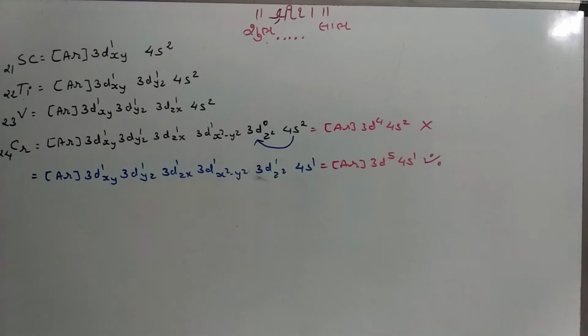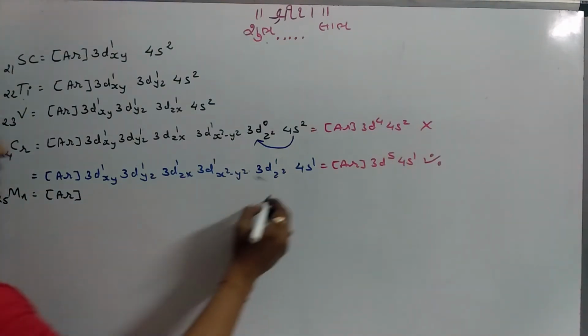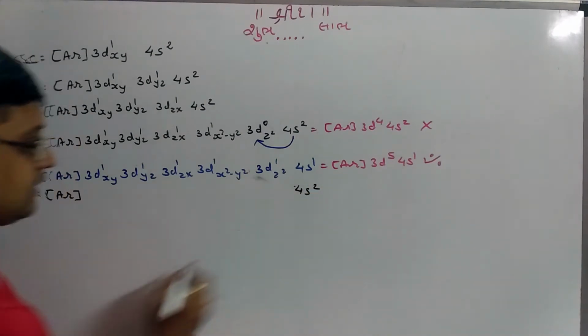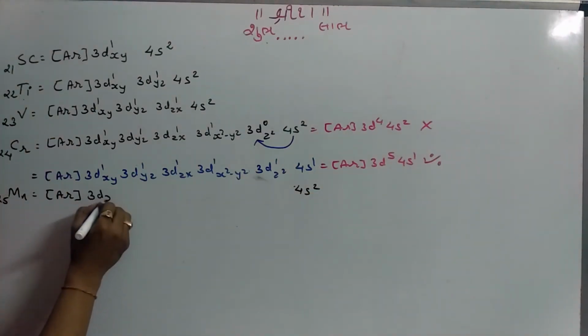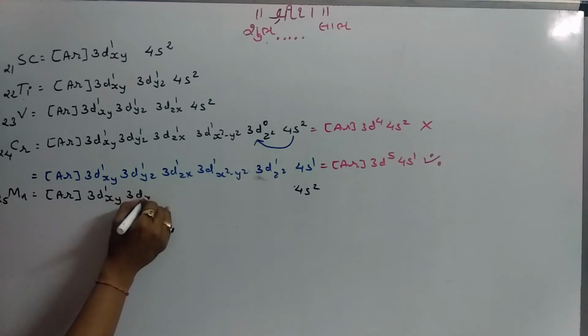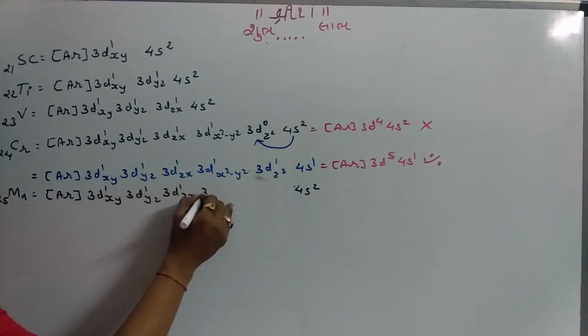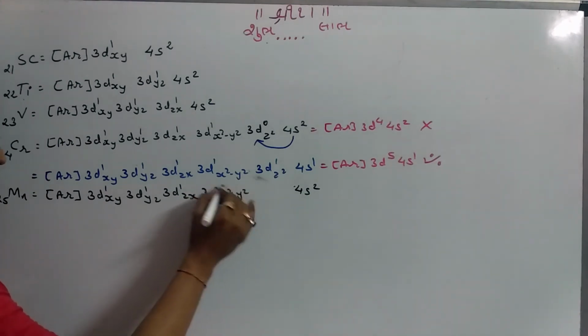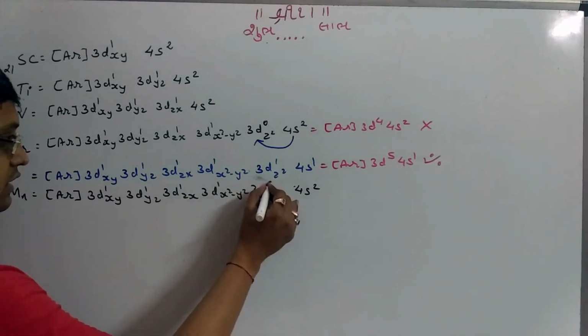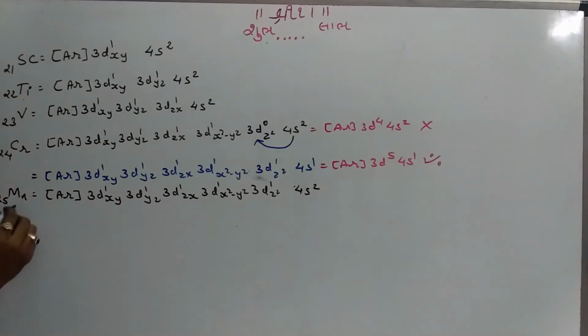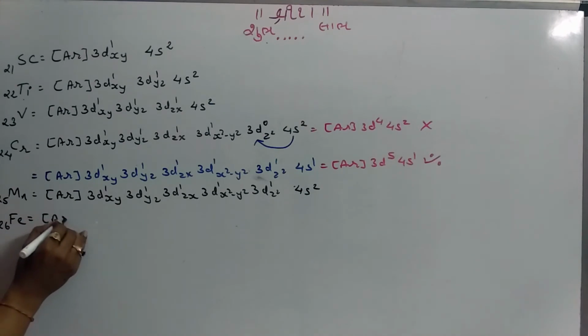After chromium, that is manganese, 25, 18 electrons like argon, right? 19 and 20, 21, 22, 23, 24 and 25. Okay. After manganese is iron, 26, 18 electrons like argon, 4s2 that is 20,